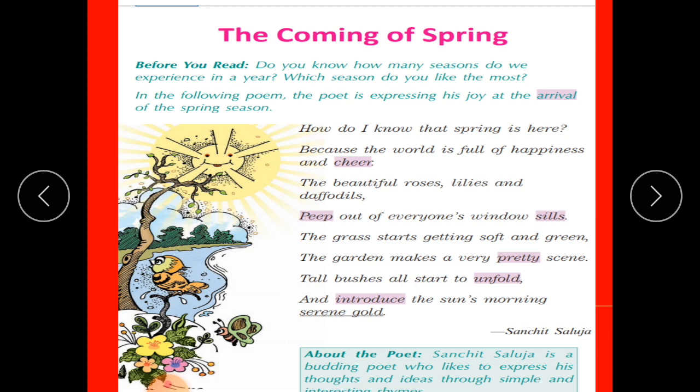So, children, I hope that you have a clear understanding of the spring season and you can imagine how beautiful the spring season is. The spring season is a lovely reminder of how beautiful change can truly be and how the seasons add new life and new beauty to our lives.